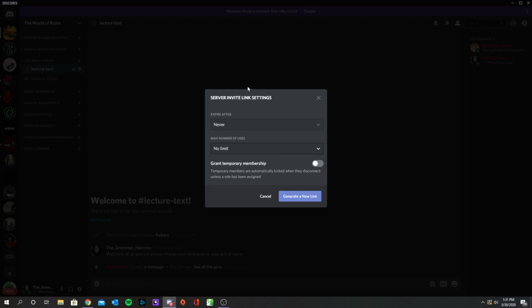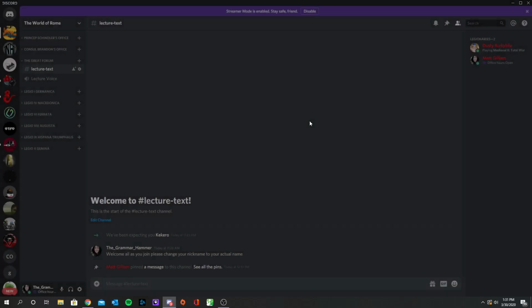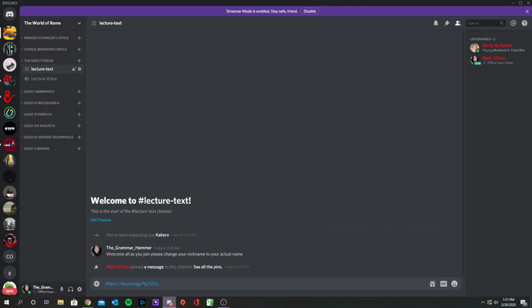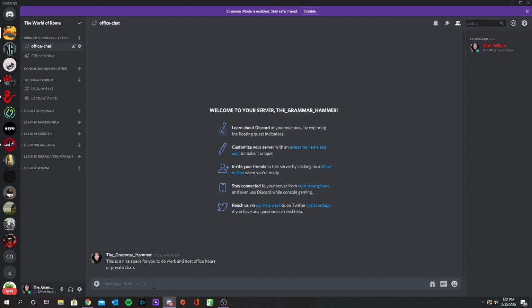For students, just leave it like this and then hit generate and you'll see that this link shows up. It says it's hidden right now, but if you hit copy, you'll see it pops up. You can actually go down here and see what it looks like. See that? You can send that to people because I haven't deleted that permission or whatever. But that is a link you can send people so they can join. And I'll put that in your office so that way you have that. Call it link that never expires.